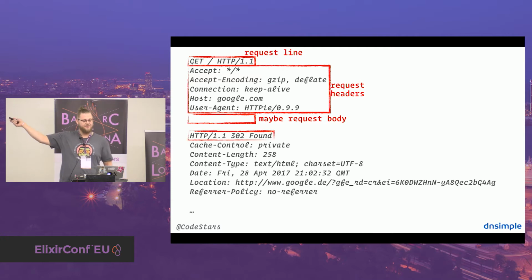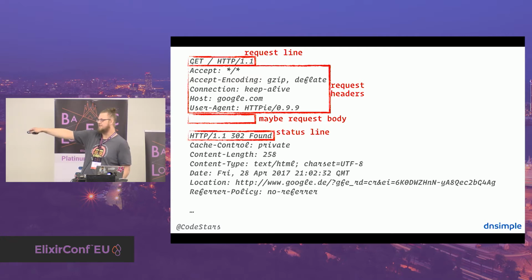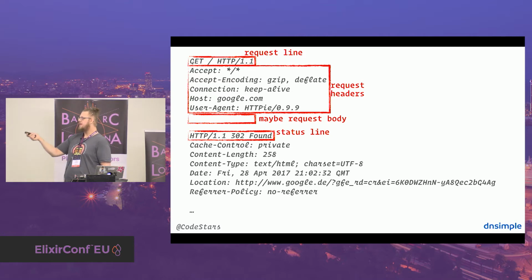And then there's an empty line in the text-based protocol, and then the next line you see is the response from the server, and it always starts with the status line, which consists of the HTTP version, then the status code, and the reason phrase. And if you want to discuss if the reason phrase makes sense to have in text format, I'm all into this discussion because I think the number is totally enough.